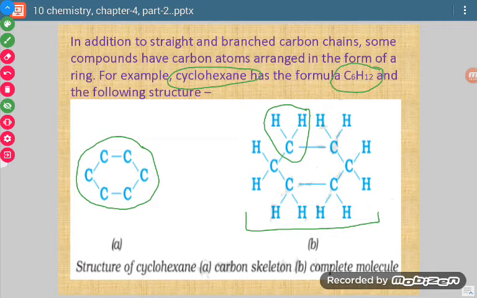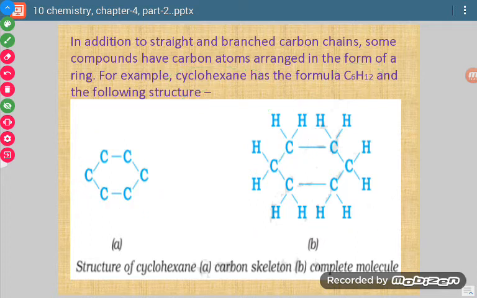It shows the satisfaction of valencies of hydrogen as well as carbon, and there is presence of single bond only. So again this is ane. This ane ending stands for single bond. This we are going to discuss ahead in IUPAC naming. So here you can just remember there is presence of single bond, so we have written ane. There are 6 carbon atoms, so we have written hex. And since this structure is cyclic, we have written cyclo. So this is cyclohexane.